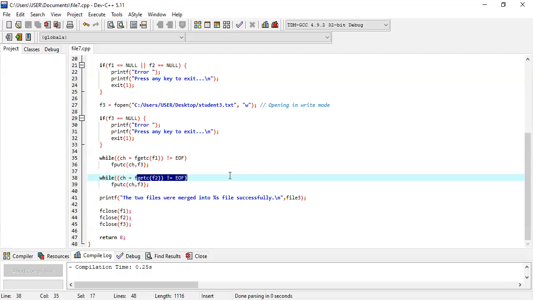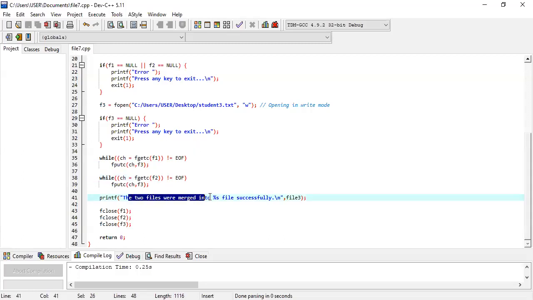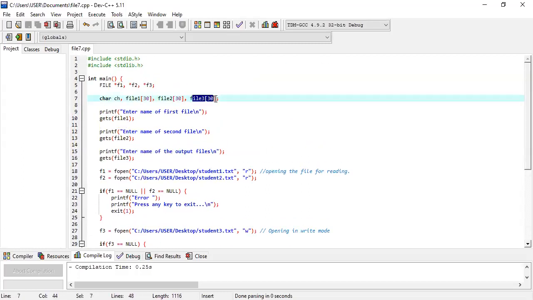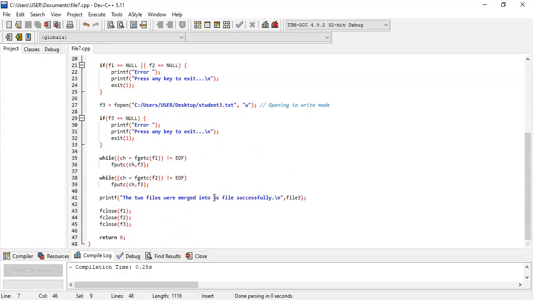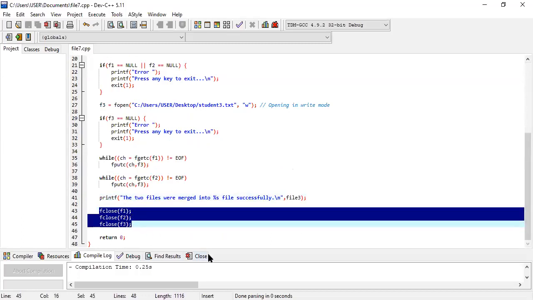After all the information is copied from F1 to F3 and F2 to F3, we simply write a printf line saying that we have successfully merged the two files into file 3. The percent s is there because we know that file 3 is a string, that's why we write percentage s and file 3 here. And after that we close all the file pointers F1, F2 and F3.